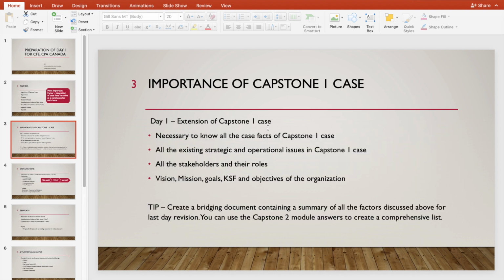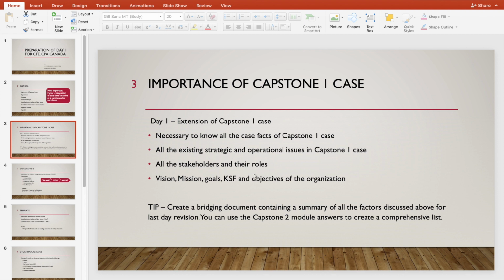First of all, I would like to highlight the importance of the Capstone 1 case. I know most of you haven't taken Capstone 1, so I would suggest you actually go through that Capstone 1 case. It's very, very important. You should know all the case facts. You should know all the existing strategic and operational issues in the Capstone 1 case. I would suggest not learning by heart, but actually knowing the case facts and everything about it.